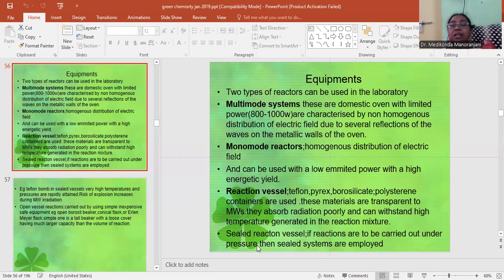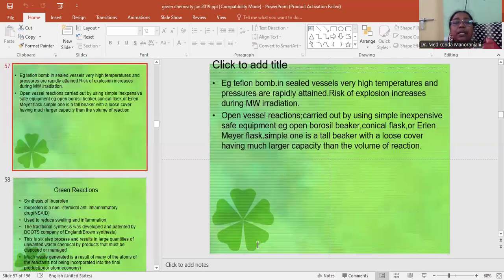Reaction vessels may be Teflon, Pyrex, borosilicate, or polystyrene containers. These materials are transparent to microwaves. They absorb radiation poorly and can withstand the temperature generated in the reaction mixture. Then sealed reaction vessels. If reactions are to be carried out under pressure, then sealed systems are employed, for example a Teflon bomb. In sealed vessels, very high temperatures and pressures are rapidly attained. Risk of explosion increases during microwave irradiation.